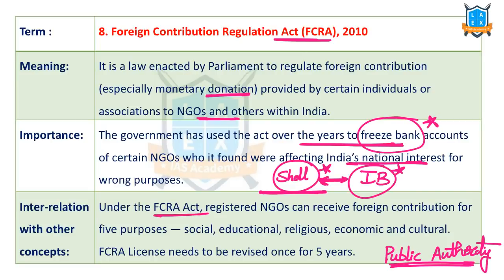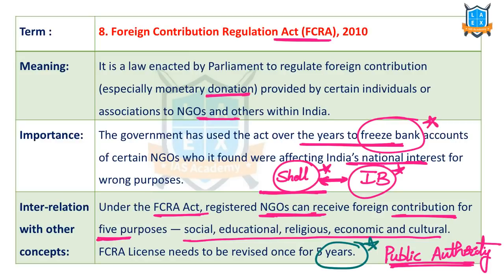Now, under this particular FCRA Act, registered NGOs and charitable institutions can receive the foreign contributions for 5 purposes: social, educational, religious, economic and cultural. And each NGO or organization which wants to receive the foreign contributions needs to get the license, and this license needs to be renewed once in 5 years. The license is given by the Home Ministry. So it's not RBI which manages the foreign currency, but the Home Ministry, because it deals with the security and sovereignty of the country.